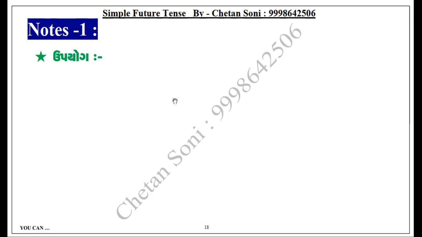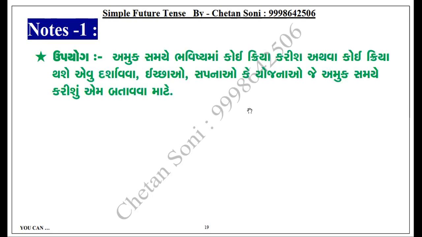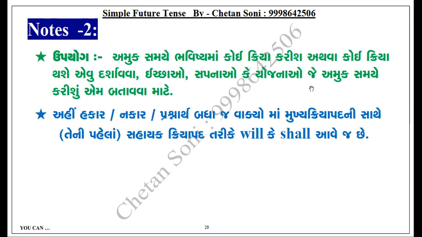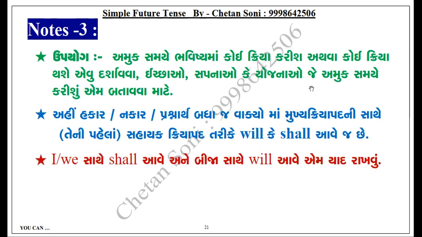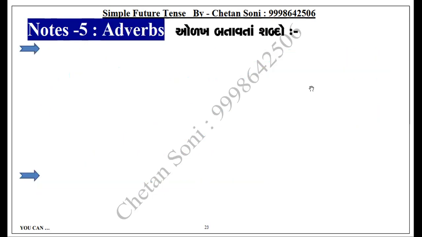In future, the future will come in front of us, becoming present. So this is the use. Next, I have already explained will and shall: with I and we, shall would be there.